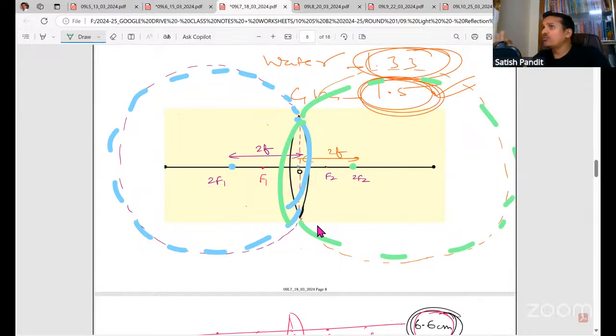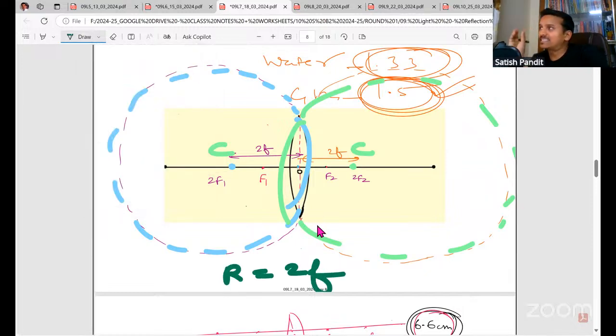Now in lenses, we don't use the term center of curvature. We use F1 and 2F1. Basically, this is the center of curvature, but we don't use C in the lenses part. Please don't use C there. So we know that R is equal to 2F.